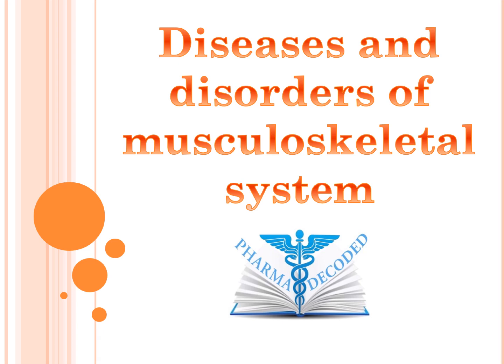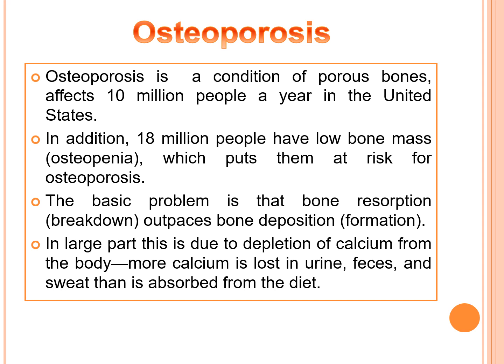Hello everyone, now let us discuss the diseases and disorders of the musculoskeletal system. Coming to the first condition, osteoporosis. Osteo means bones, porosis is becoming porous. Osteoporosis is a condition of porous bones.